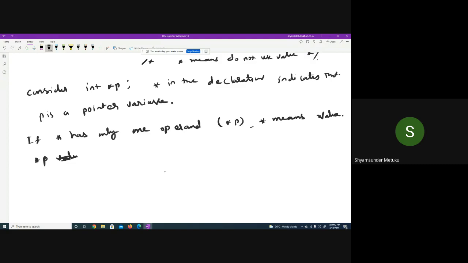That means whatever address is stored in p, that's the meaning of it, not the address of p.